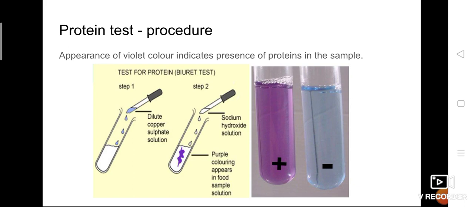After adding, within a couple of minutes, you can observe a violet color. If you observe that violet color, definitely the stuff you have taken contains proteins. If you didn't get any violet color, it means absence of protein. So it is quite simple.